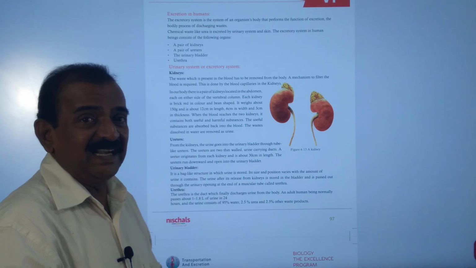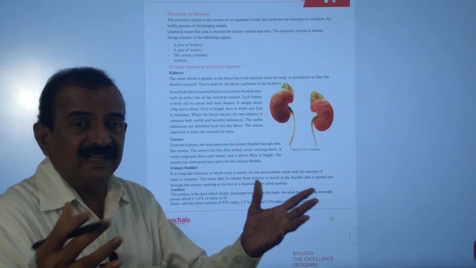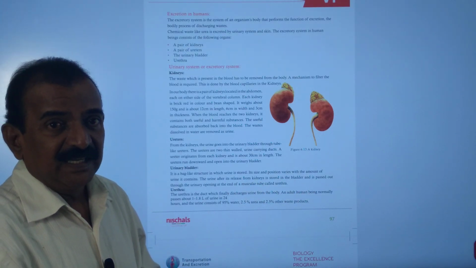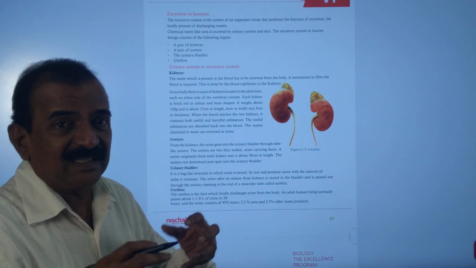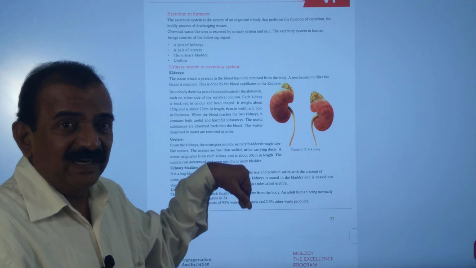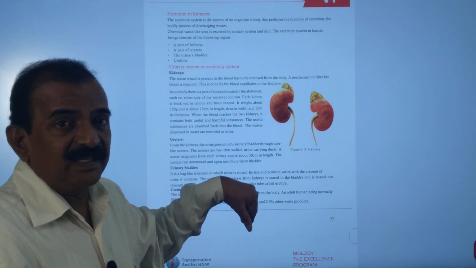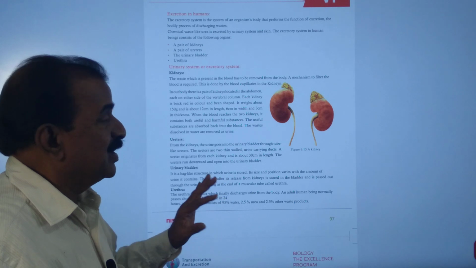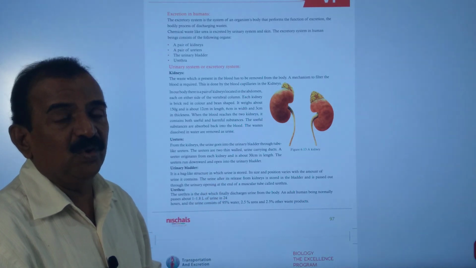And when the blood enters the kidney, filtration of blood takes place in the kidneys, and finally the wastes are filtered, and that filtrate is called urine. That urine consists mostly of urea and also water.